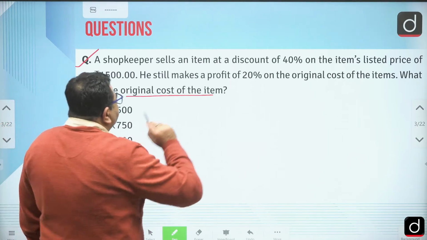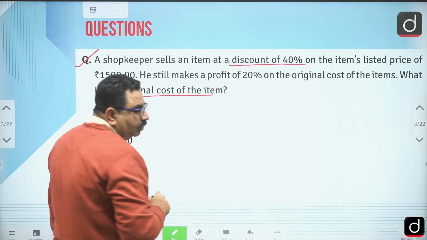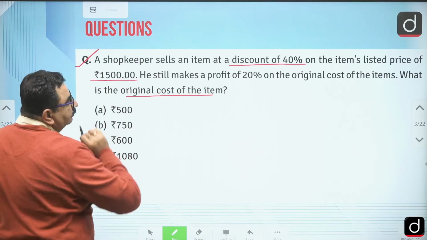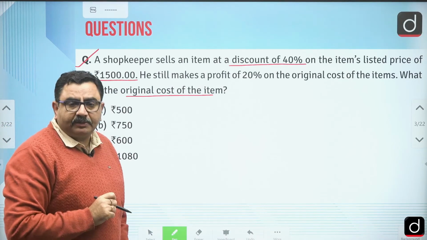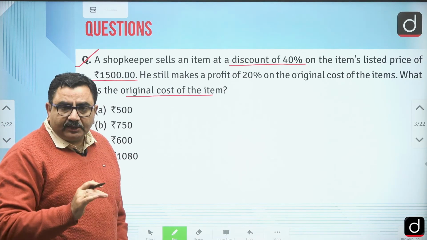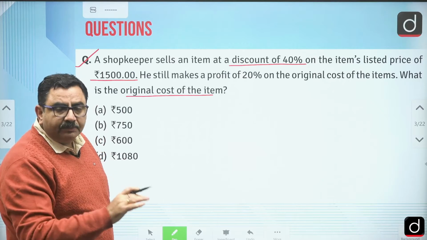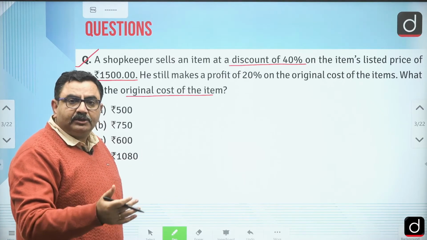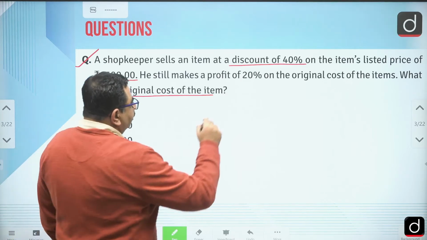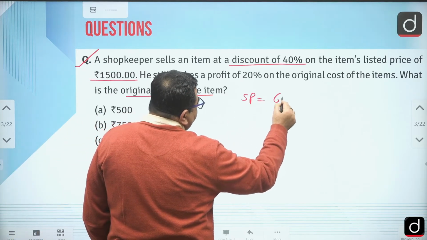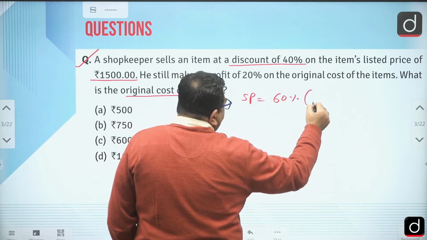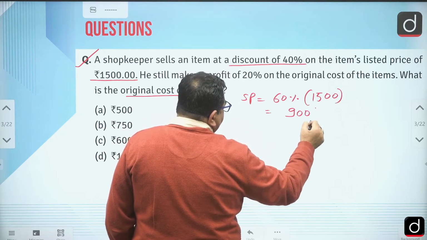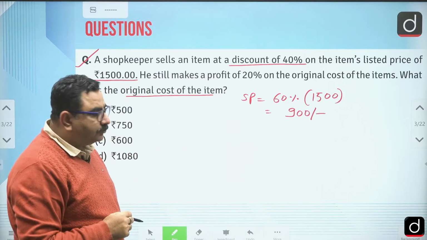First of all, he is giving a discount of 40% on the MRP, on 1500 rupees, which is the list price. It means selling price would be 60% of MRP. Of MRP, 40% is reduced, so if 40 is reduced, 60% is remaining. So the selling price of the article will be 60% of 1500, that is 900 rupees. Now selling price we know.